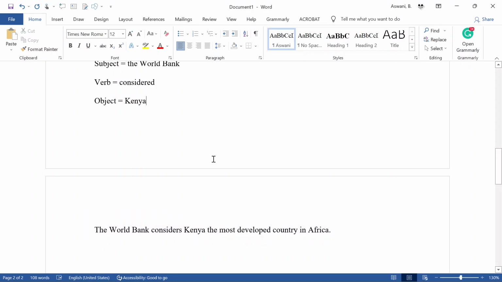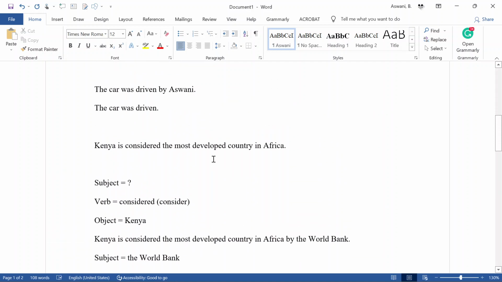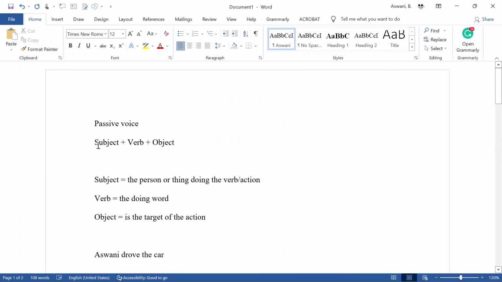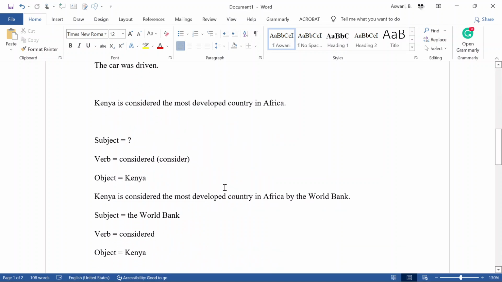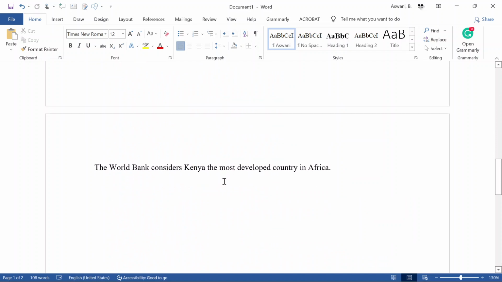So essentially, from my understanding, a sentence should have subject, verb, and object in that order for it to be considered active voice. Even if you have all these elements, but the object is appearing first, the sentence will still be considered passive voice because you're emphasizing the target of the action, right? So this is the correct sentence.